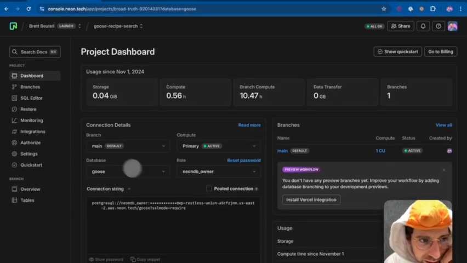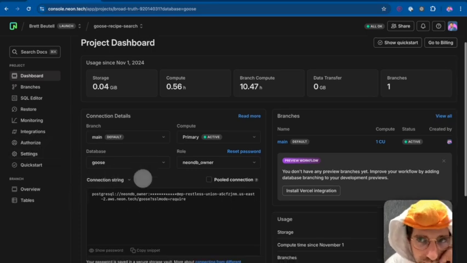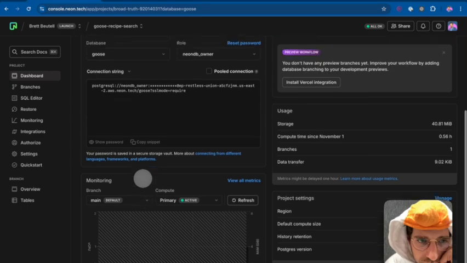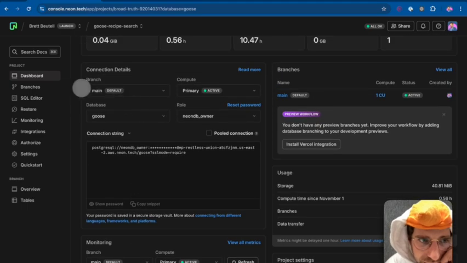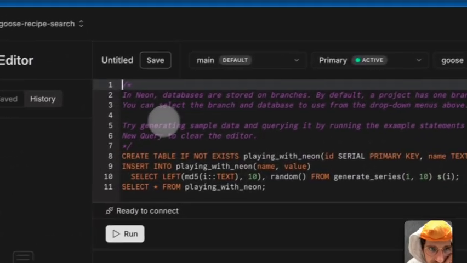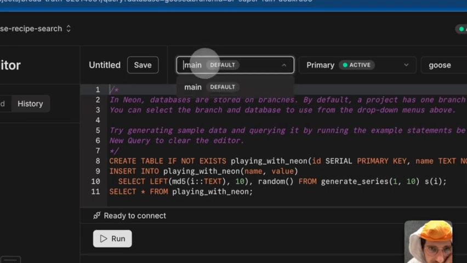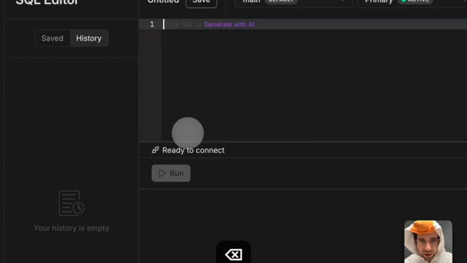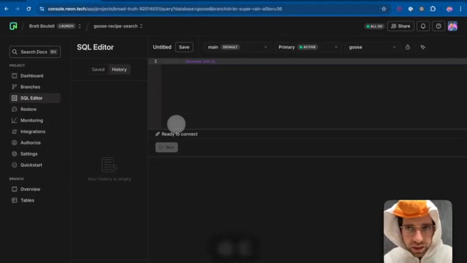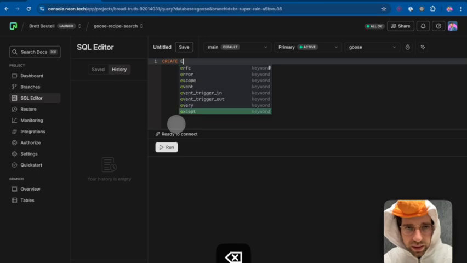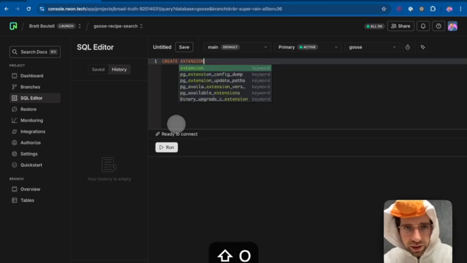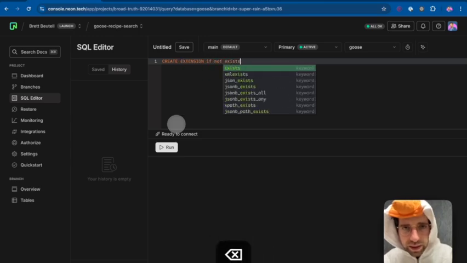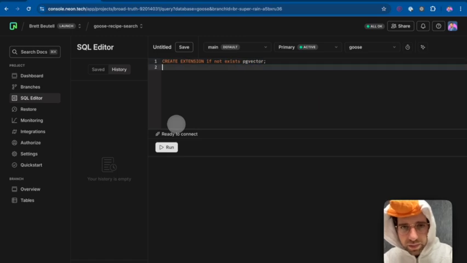Here, how do I add an extension? Can I do this? Main, Goose. Okay, we're just going to try this. Create extension if not exists pgvector.